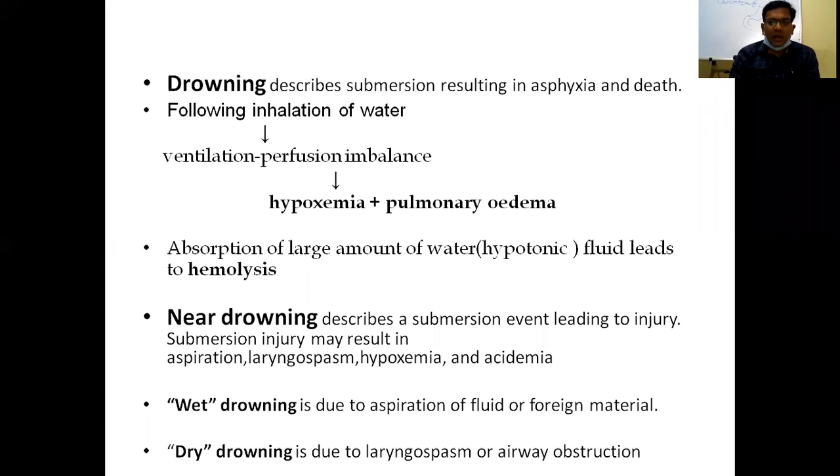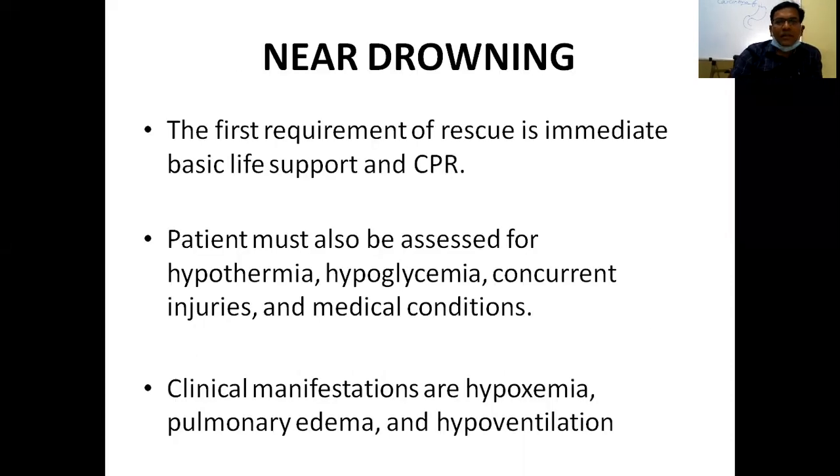What is wet drowning and what is dry drowning? Wet drowning is due to aspiration of fluid or foreign material, whereas dry drowning is due to laryngospasm or airway obstruction. For near drowning, first basic life support and CPR are required. The patient must also be assessed for hypothermia. If hypothermic, give passive or active extracorporeal rewarming. Passive rewarming is insulating the body with clothes.